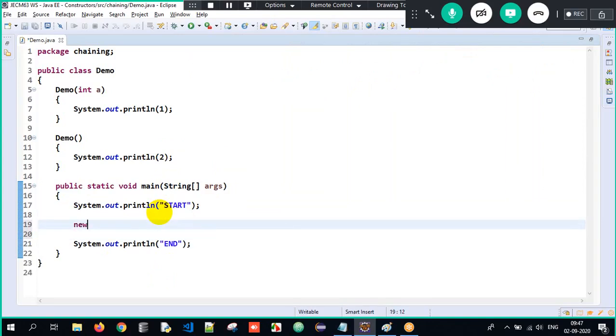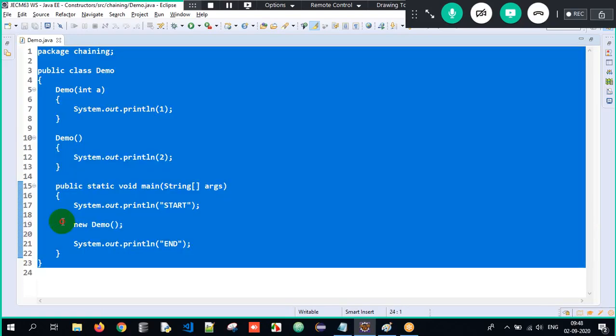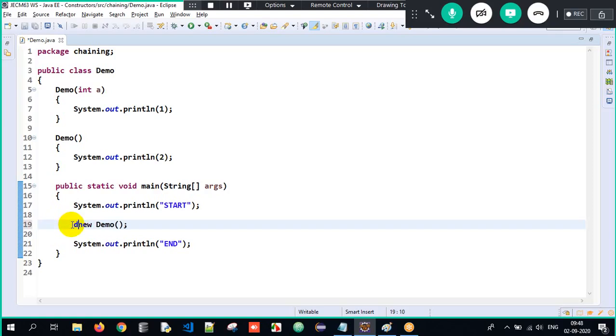You can just write new demo, or you can write it this way, because yesterday I told you this is a valid object creation. But once an object gets created, there is no reference variable pointing to it. Therefore, you write d equals new demo, meaning d is pointing to an object of demo. You can remove this also, it doesn't matter. Even if you don't write it, it is valid. But since I don't want to confuse you, I'll write it like this, the way you are familiar with.